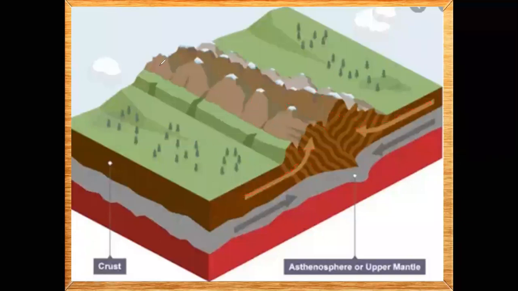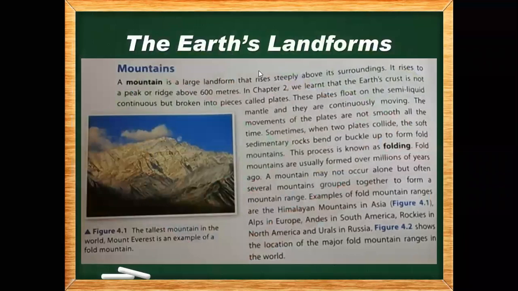Okay, so this process is known as the folding. Fold mountains are usually formed over millions of years. This clashing, this collision of rocks takes much time. In 20 days it's not possible. In 30 days it's not possible to make a mountain. It takes millions of years.